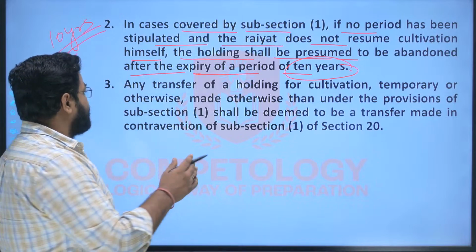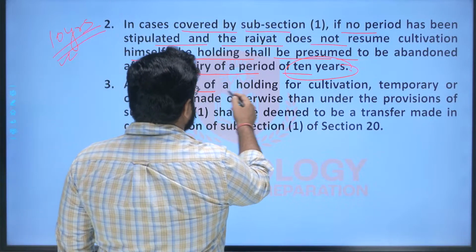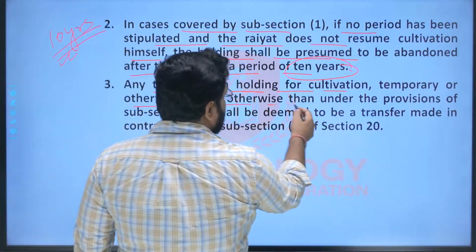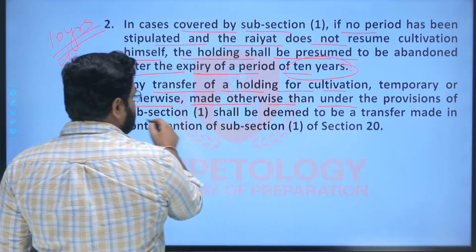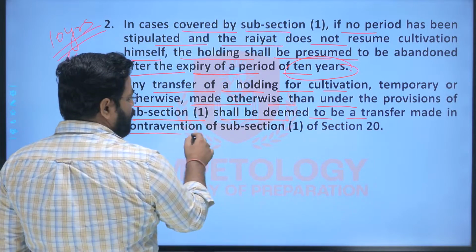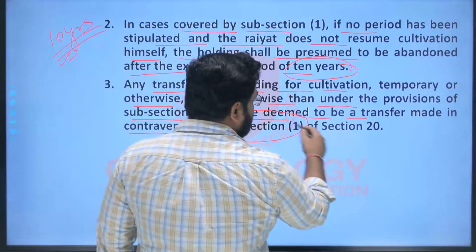and in such a case any transfer of a holding for cultivation, temporary or otherwise, made otherwise than under the provisions of subsection 1 shall be deemed to be a transfer made in contravention of subsection 1 of section 20.